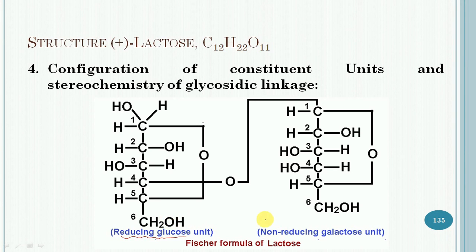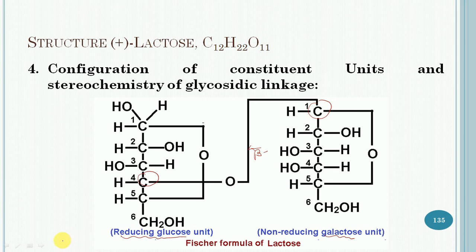It has been found that lactose is formed by the combination of the hemiacetal carbon, that is carbon 1 of galactose, with the hydroxyl group on carbon 4 of glucose by a beta glycosidic linkage.